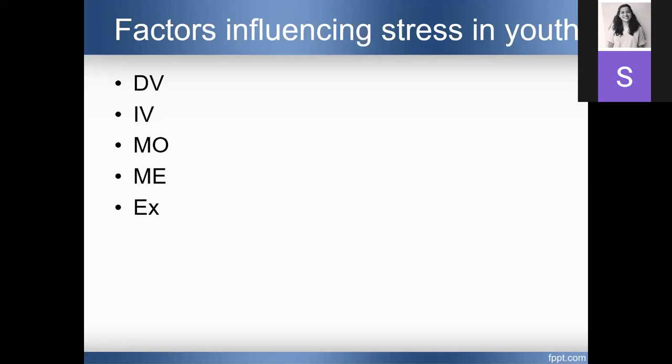So let's say, for example, you said exams. Exam is one stress factor too. Exam is an independent variable. Stress is a dependent variable.